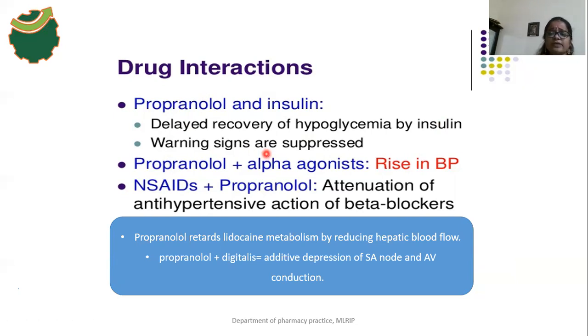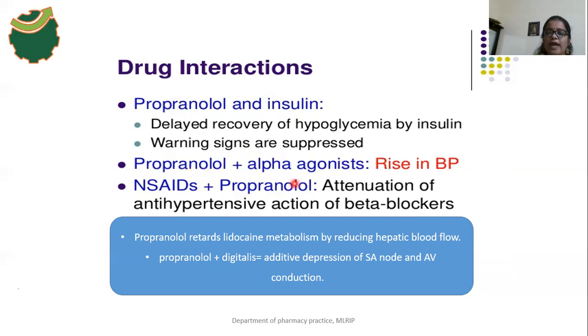When the person is suffering from hypoglycemia, some sympathetic stimulation occurs, and some signs also occur. So what are those sympathetic stimulation signs? Tachycardia and tremors. Okay. So the tachycardia and tremors will be blocked by propranolol. That's why the warning signs are also suppressed. Okay. So what is the second interaction?